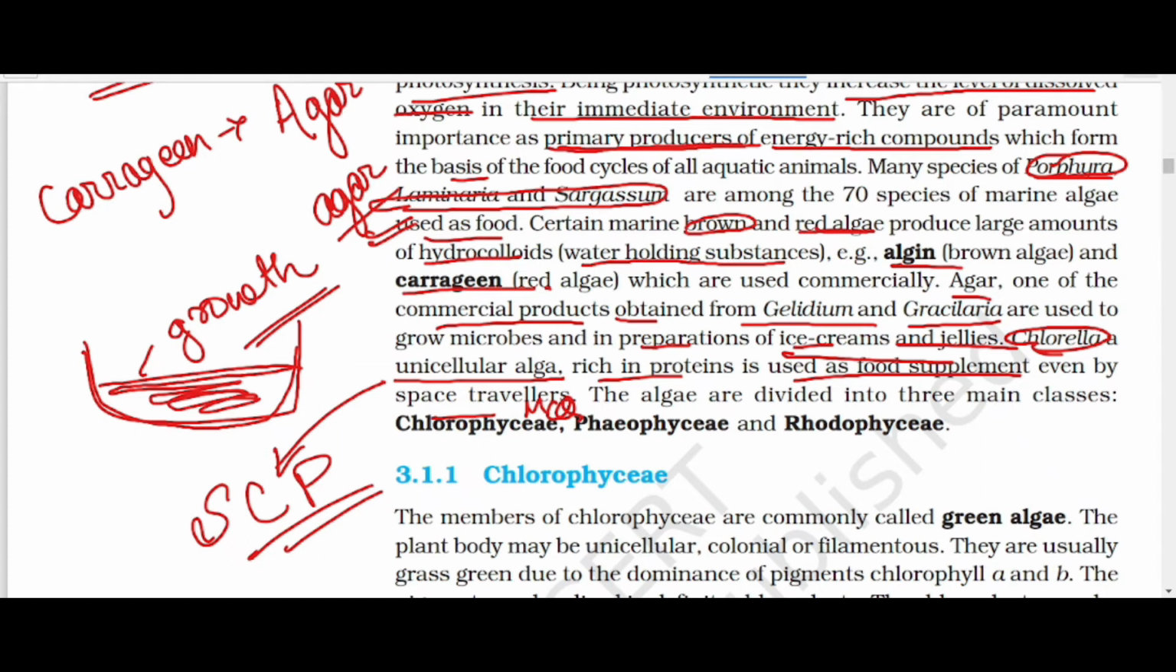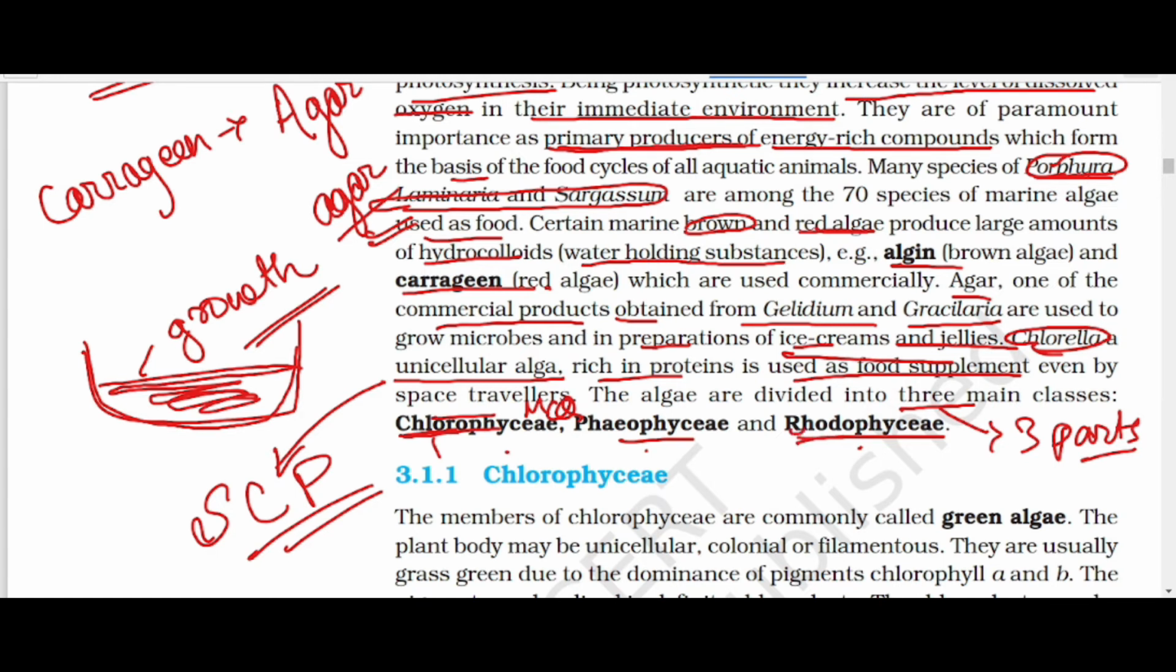Algae is divided into three classes. What are the three? Chlorophyceae, Phaeophyceae, and Rhodophyceae. Green, brown, and red. Use this as: chloro means chlorophyll, which is green in color.